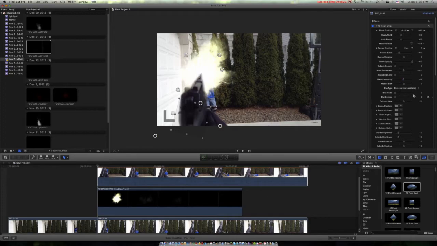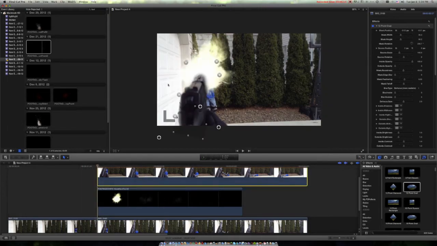So, too much. Okay, so it's not really going around the gun, so we'll make the mask a little bit smaller. Okay, so that actually looks pretty good, I think.